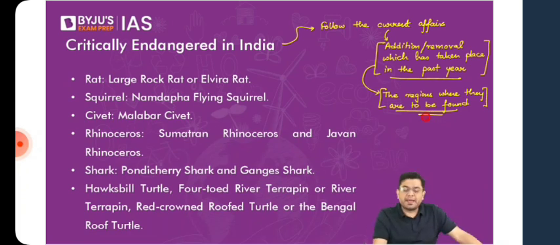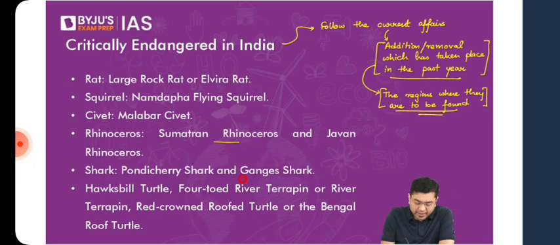So, a few of the species, for example, the Elvira rat. Where is the Elvira rat found in the country? The Elvira rat is a kind of rodent found in the rocky terrains of the peninsular part of the country, in certain plateau regions around Maharashtra. Then you have the Namdafa flying squirrel, again critically endangered, found, as the name foretells, in the Namdafa region of Arunachal Pradesh. Namdafa is also a tiger reserve, with a sufficient number of tigers now. Then you have a nocturnal civet species that looks like a slightly overgrown fox, the Malabar civet. Then you have the rhinos, the Sumatran rhinos, the Javan rhinos, and the Pondicherry shark.